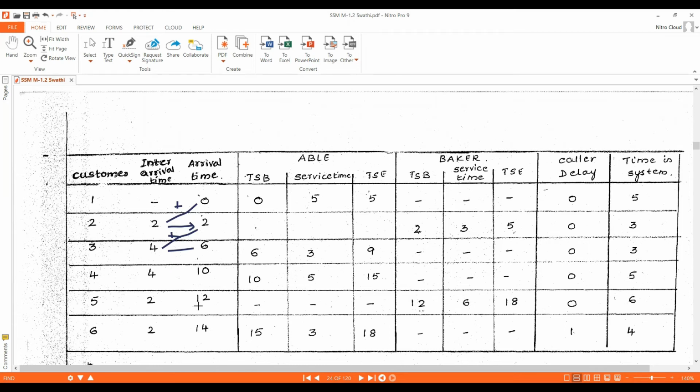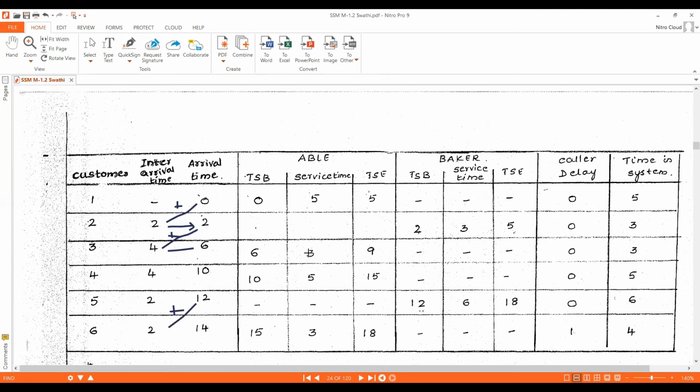For the next customer, the arrival time is the previous customer's arrival time, 10, plus the present customer's inter-arrival time, 2. 10 plus 2, we get 12. For the next customer, we calculate it from the previous customer's arrival time, 12, plus 2, the present customer's inter-arrival time. 12 plus 2, we get 14.